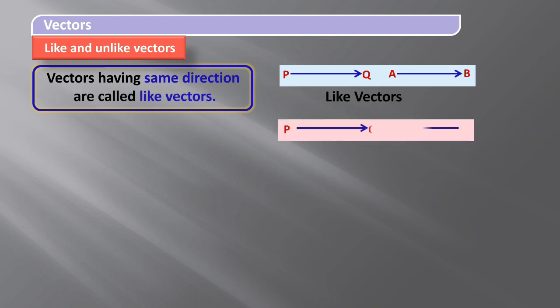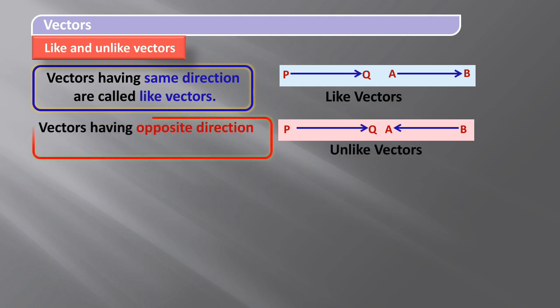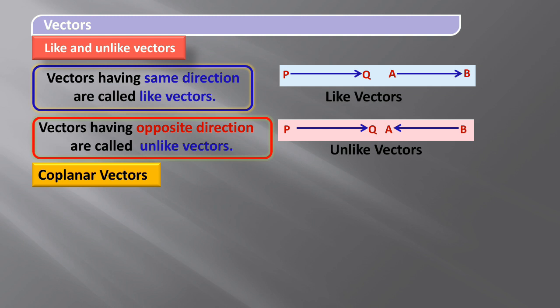Similarly, here we can consider two vectors PQ and BA, both having the opposite direction. Therefore, vectors having opposite direction are called unlike vectors. So remember students, like means both vectors have the same direction, unlike means both vectors have the opposite direction.